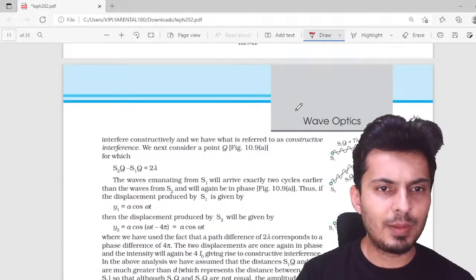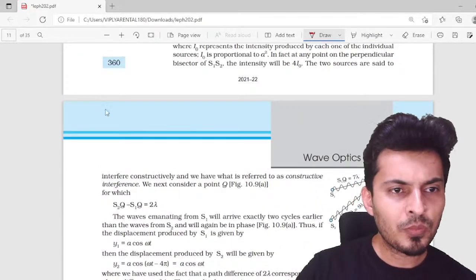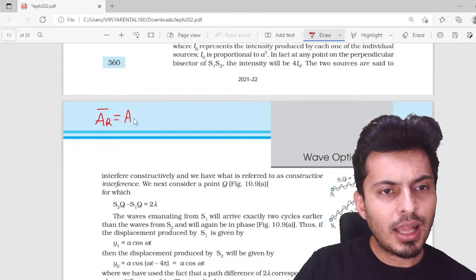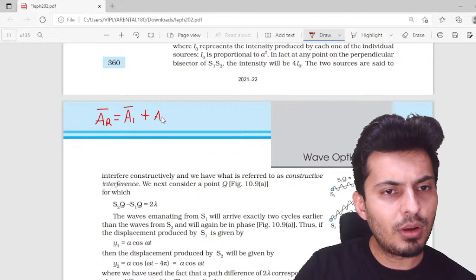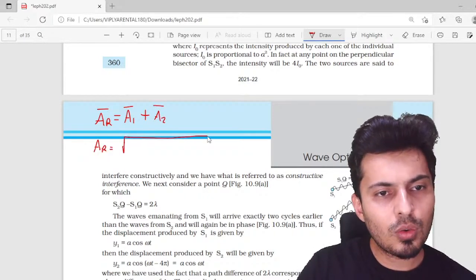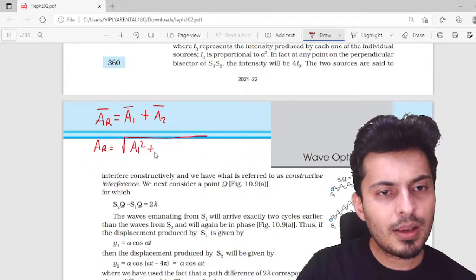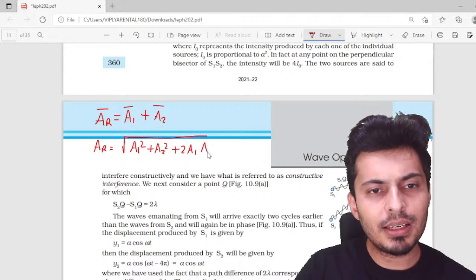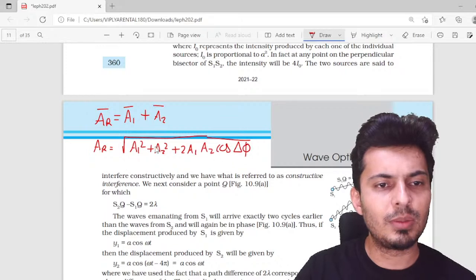And in fact, I will put up a formula right over here for you. So the resultant amplitude is amplitude 1 plus amplitude 2 vector-wise, but magnitude-wise it is root of a1 square plus a2 square plus 2 a1 a2 cos del phi. Del phi is the phase difference between them.